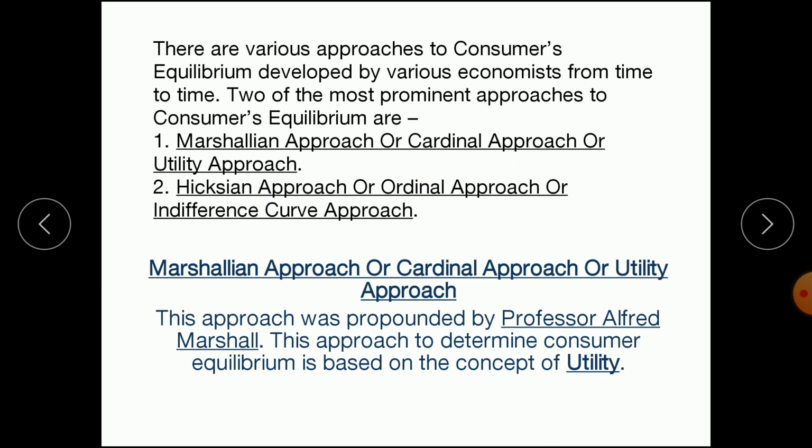The two most prominent theories that you have to study are Marshall's theory of consumer equilibrium, which is also known as the cardinal approach or utility approach, and the other is the Hicksian theory of consumer equilibrium, or the ordinal approach, or the indifference curve theory of consumer equilibrium.